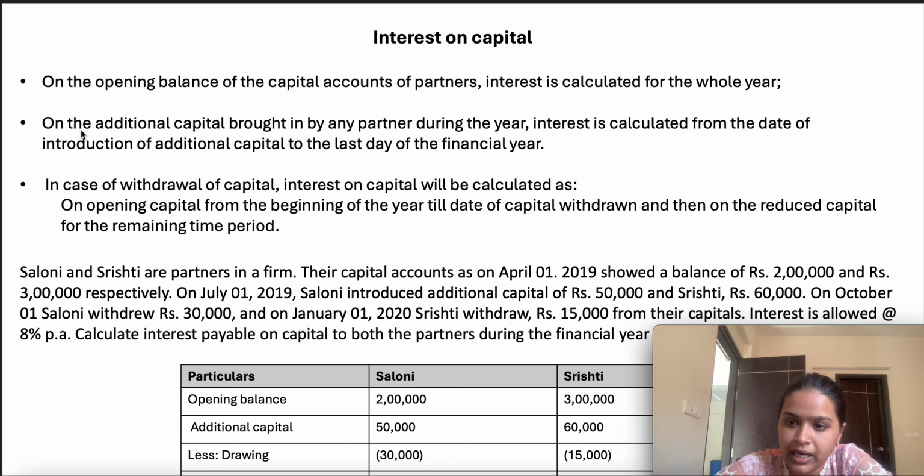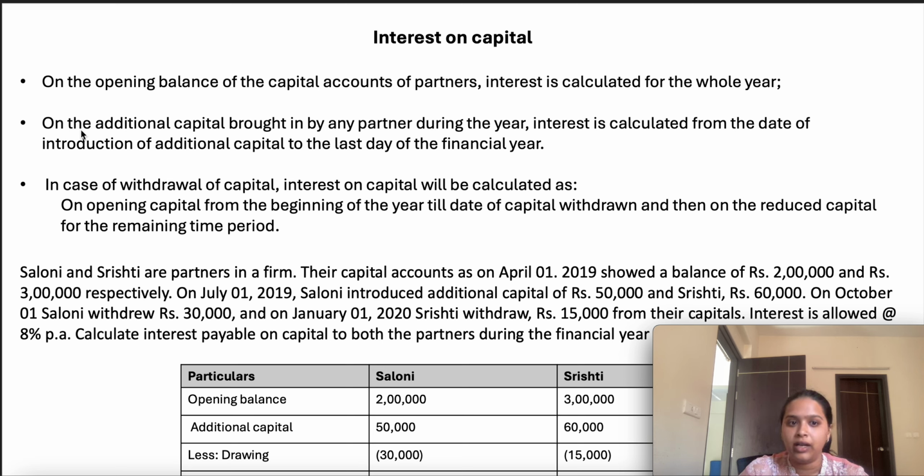Second point is, if they have contributed any additional amount during the year, then how do we calculate it? Whatever additional amount they have contributed is calculated from the date of contribution till the end of the financial year. Suppose, considering the same example, my opening balance as on 1st April 2026 is 10,000, but in May I have contributed 10,000 more. It means on the additional 10,000 contributed on 1st May, I have to compute interest for 11 months, from May to March. Similarly, if I contribute another 5,000 in October, I have to compute interest on that from October to March.